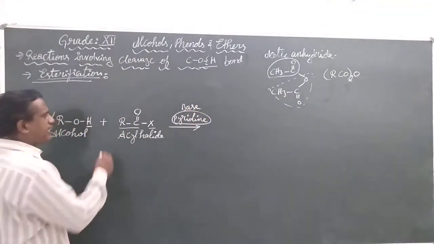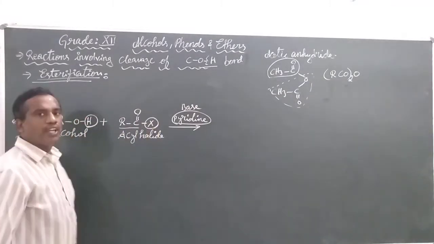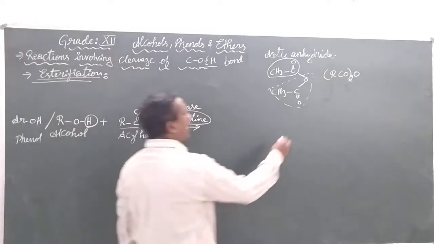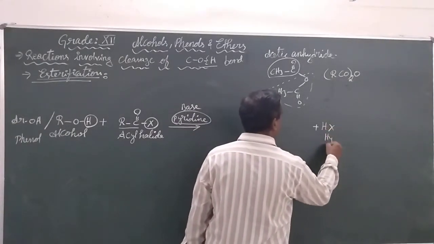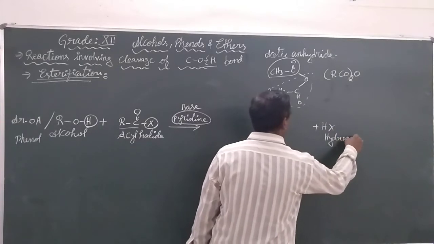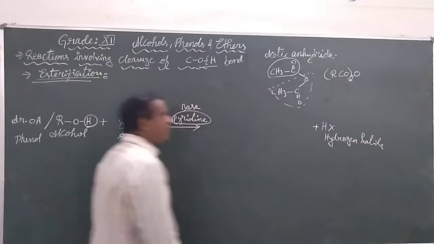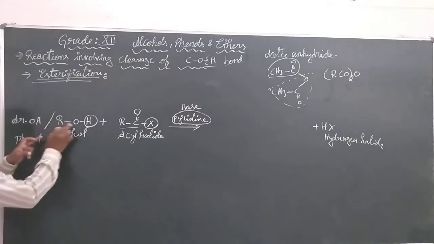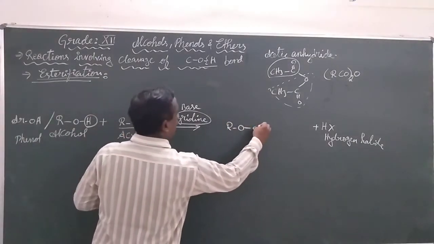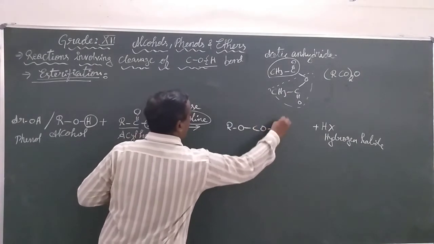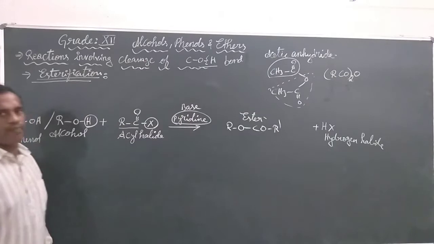In this reaction, the hydrogen and the halogen form the hydrogen halide, and the remaining part, RO CO R dash, forms the ester.